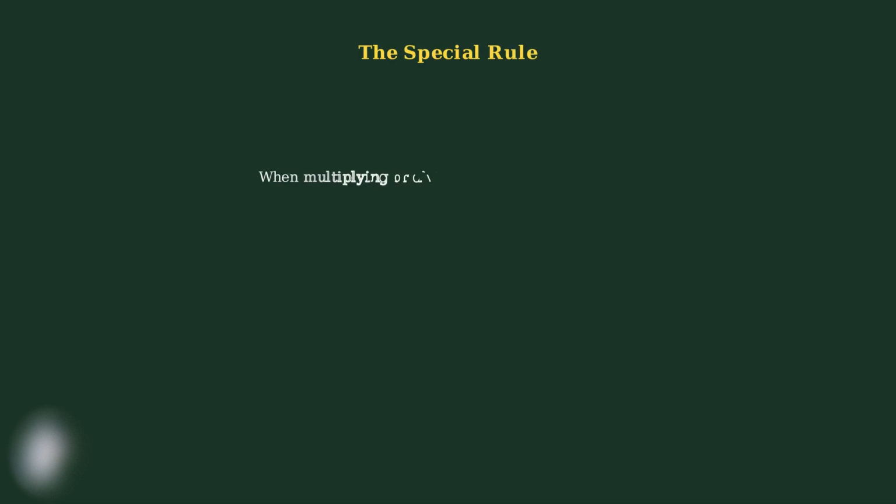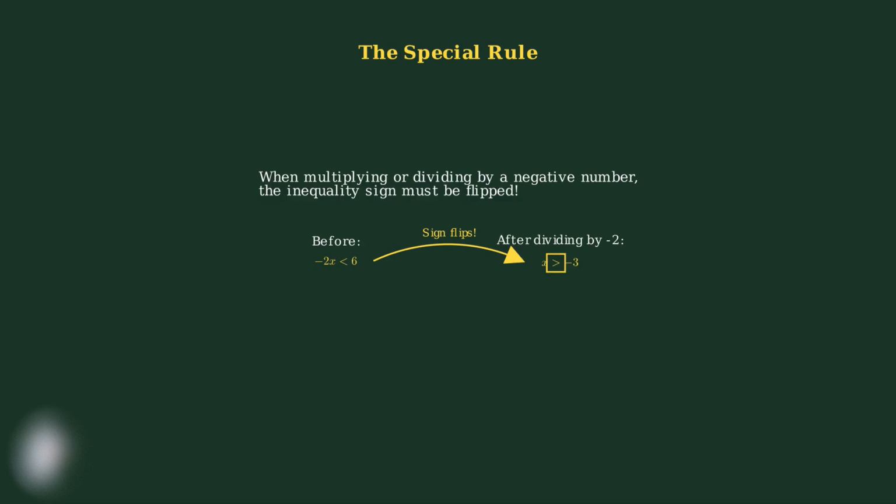Here's the most important rule to remember about inequalities. When you multiply or divide both sides by a negative number, you must flip the inequality sign. This is what makes inequalities different from equations and is crucial for getting the correct solution. In the upcoming sections of this video, we'll dive deeper into each type of one-step inequality, learn the step-by-step solving process, and discover how to represent our solutions graphically on a number line. Let's begin this mathematical journey together.